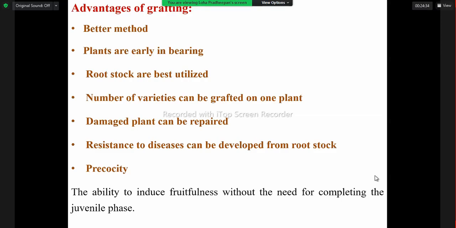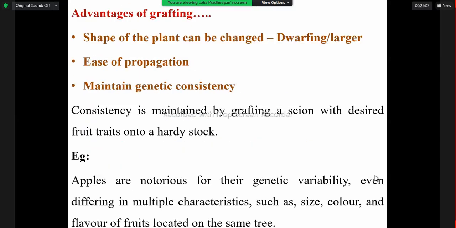Even the precocity, that is the ability to induce fruitfulness without the need for completing the juvenile phase. That means while vegetative growth is happening, we can promote reproductive growth and get some product rather than completing the vegetative or juvenile growth. We are able to induce fruiting. So that is also possible in grafting.